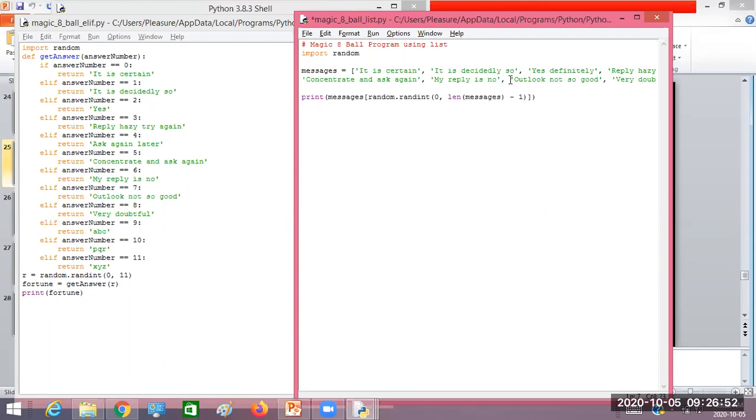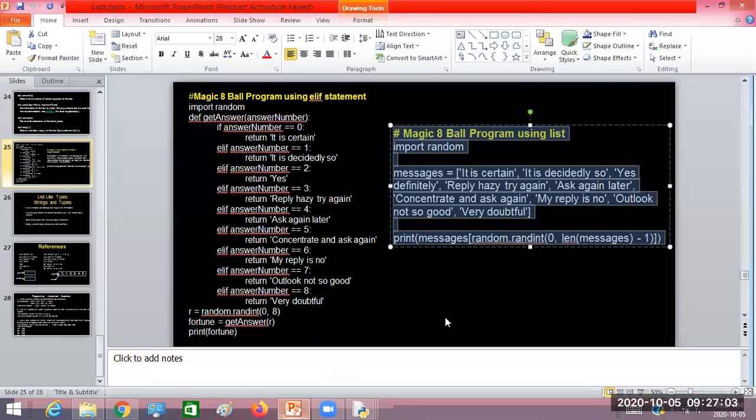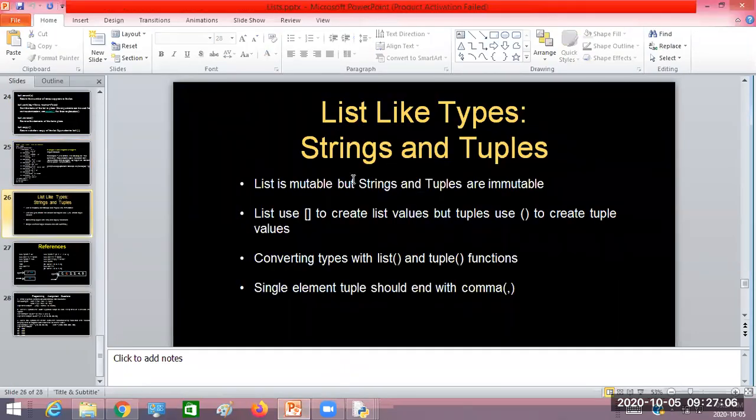So we have to practice applying the list in applications wherever it is required, right? Okay. Then we'll move on to the next concept. We have two more data types which are very similar to list. One is the string data type and another one is tuples, right? Strings I'm going to take later in another class, where I'll discuss the many methods available to work on strings. But today I'm going to discuss one more data type, called tuples.